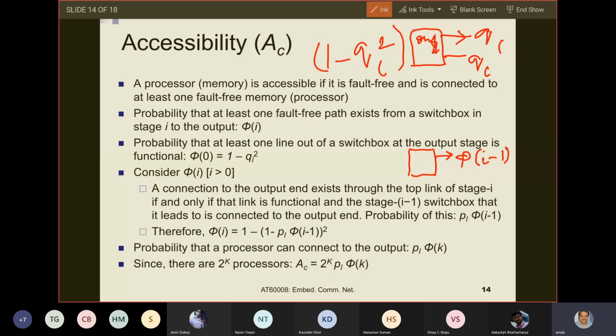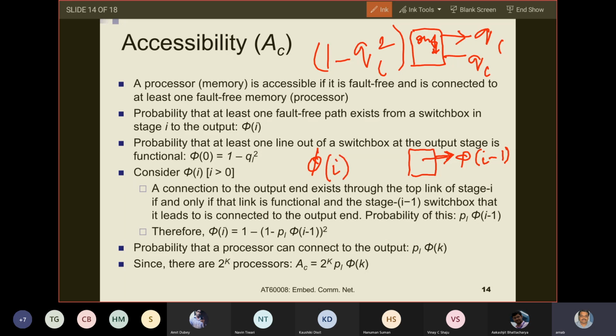This means that this switch box at the (i-1)th stage is connected to the outside world, to some memory module, and that probability is phi(i-1). So how do you consider phi i? Sorry, not theta, phi i. I am repeatedly telling whatever. So this is phi i.